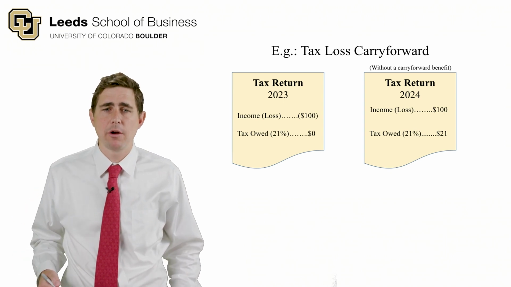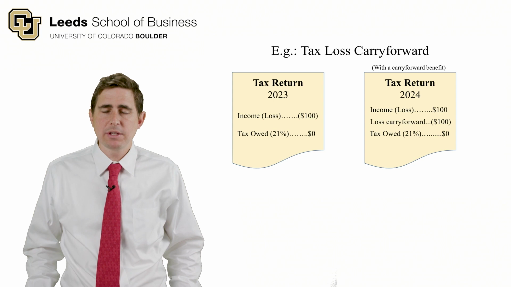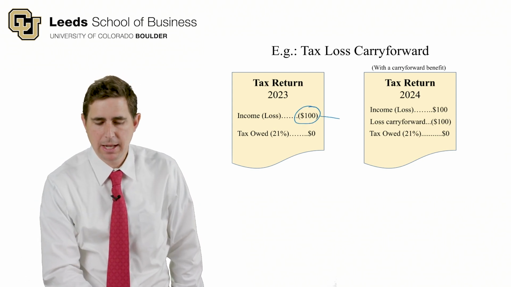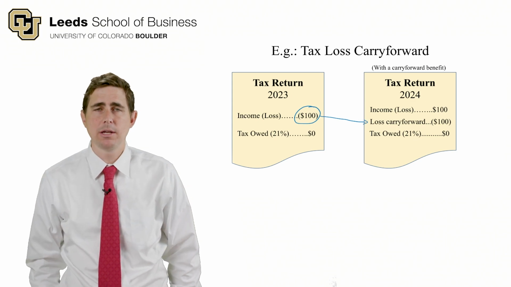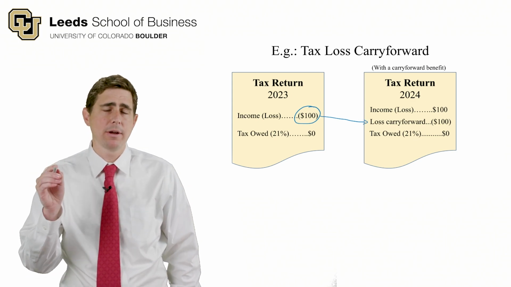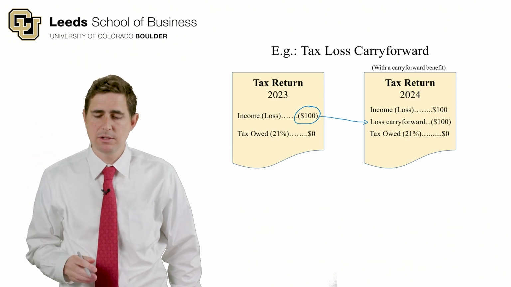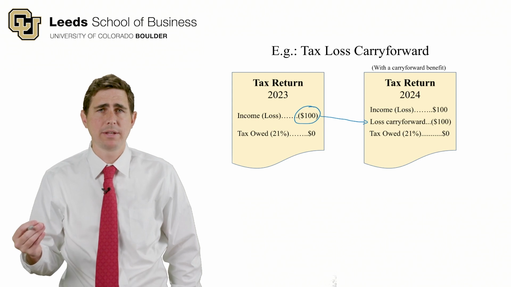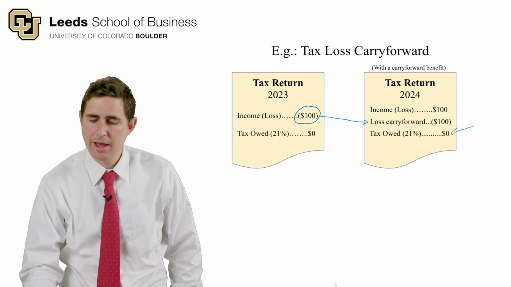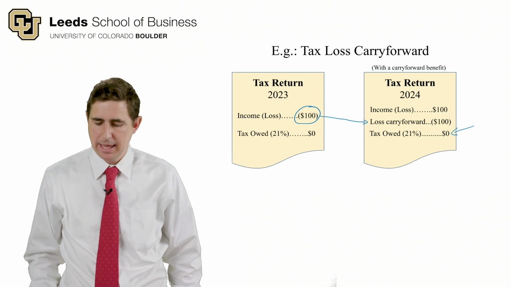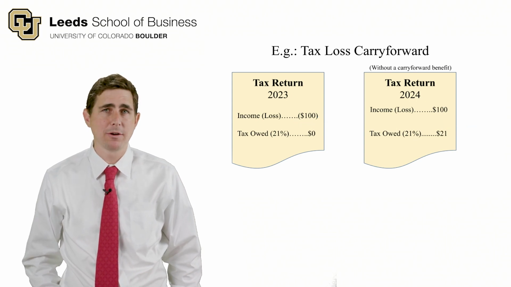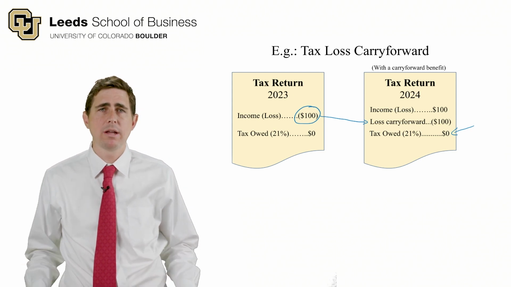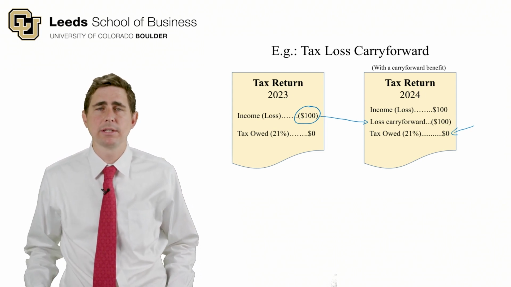Now let's impose the carry forward rule. Imposing the carry forward rule, I can carry forward this loss that I incurred in the past, and I can use it to offset future income. Now that reduces my current taxable income from $100 down to zero, because last year's loss offsets against this year's income. I have zero of taxable income this year, and now I don't have to pay any taxes. And as I flash backwards, I paid $21 without the rule. I pay $0 with the rule. And so this is a $21 benefit to me because this rule exists.